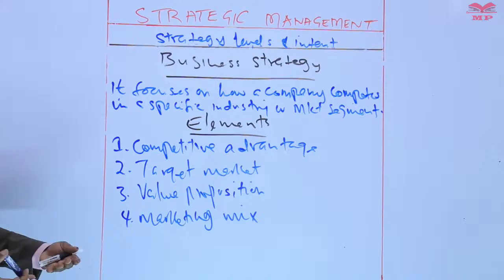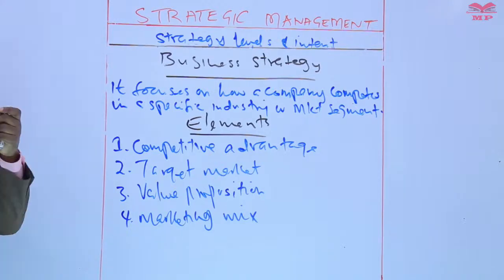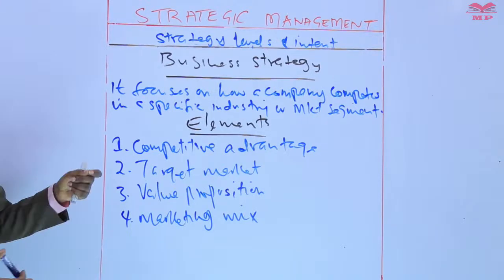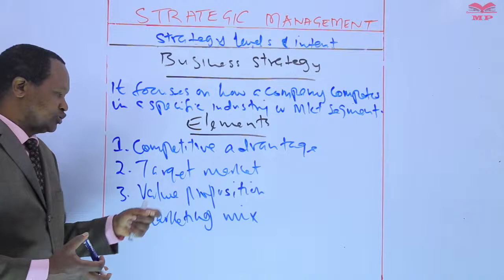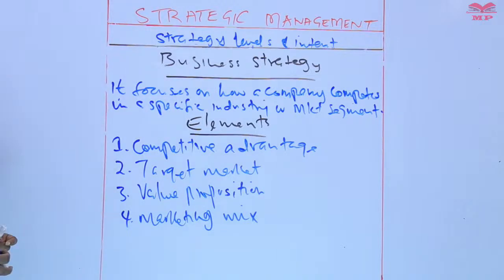Marketing mix: product, promotion, pricing, and distribution. That is an element of business strategy.